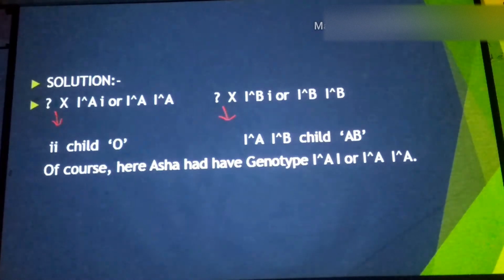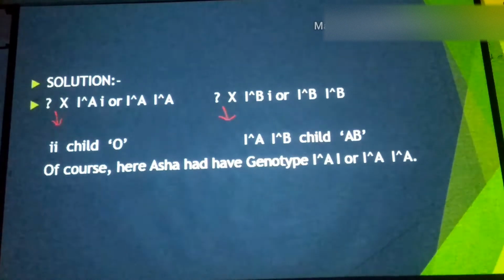You put the question mark and then consider the first husband's genotype. Two genotypes are possible for blood group A: IA small i or IA IA. And then the child is of O type. Then when she married the second husband, you put a question mark and cross that with the second husband, IB small i.